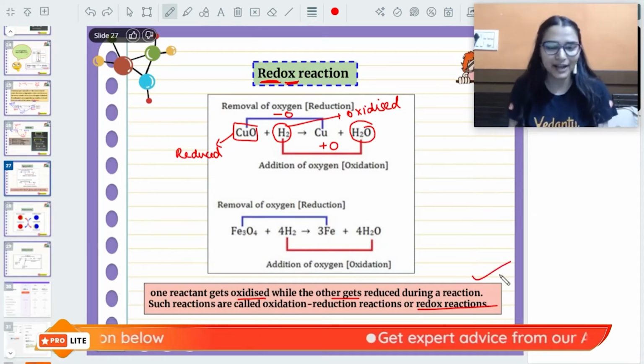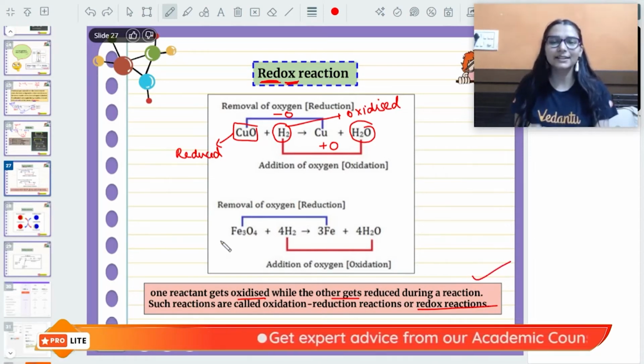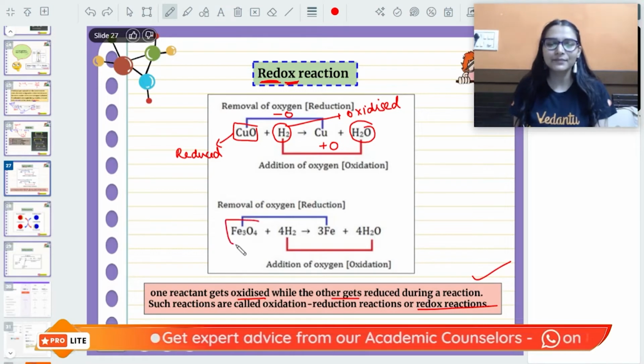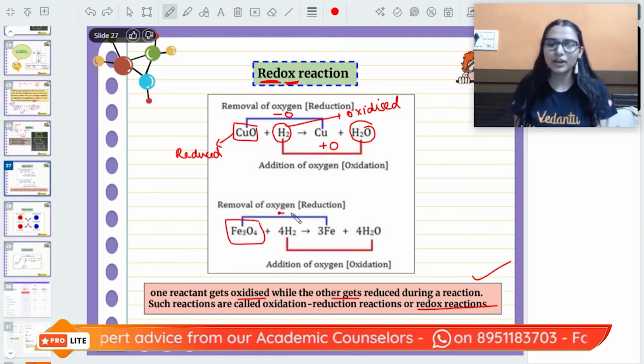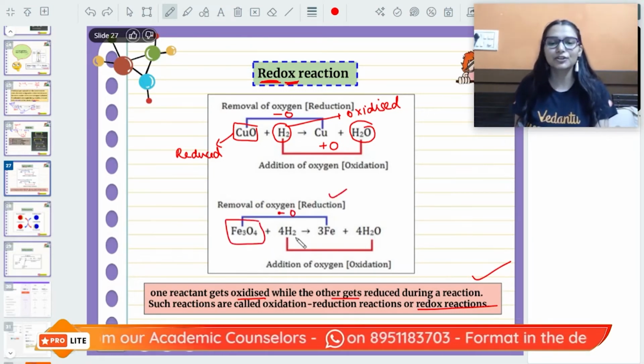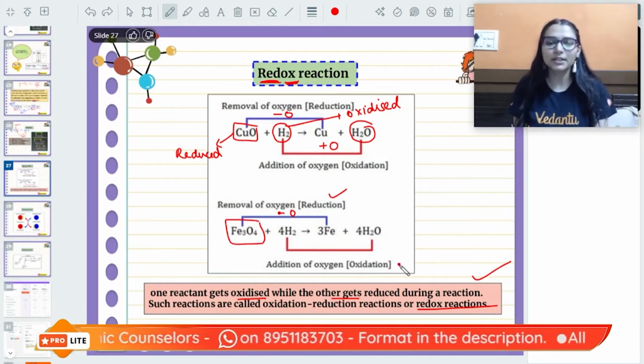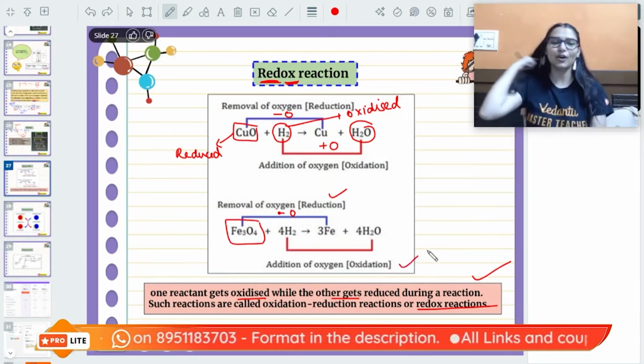So these reactions where oxidation and reduction take place all together, or you can say simultaneously in the same reaction, that is a redox reaction. Okay, now we have another example of iron oxide converted to iron, loss of oxygen, reduction, hydrogen converted to water, addition of oxygen, oxidation.